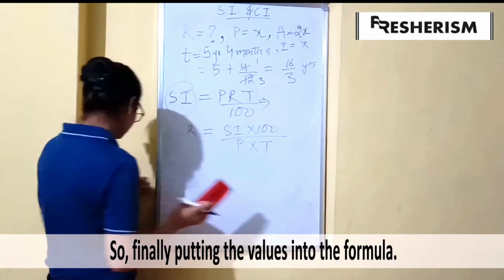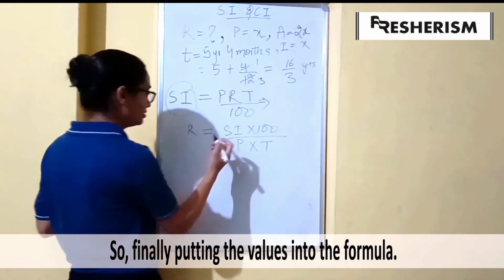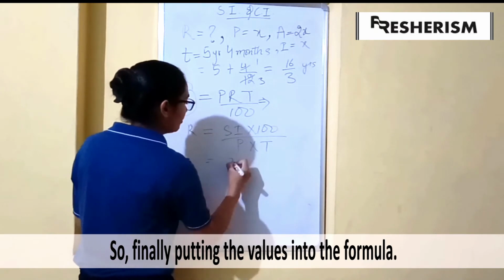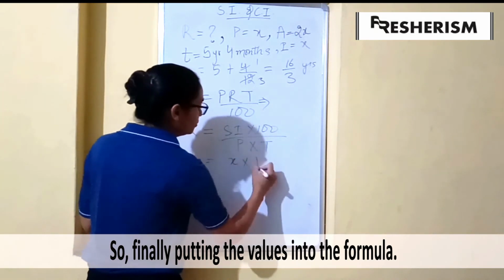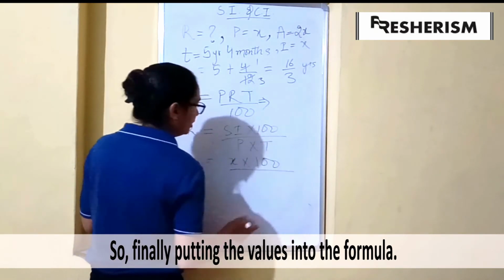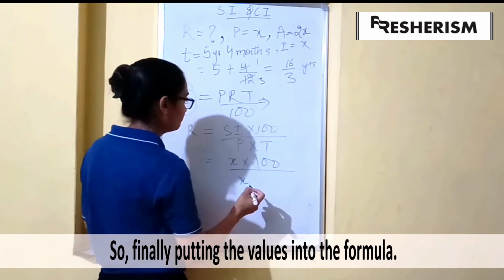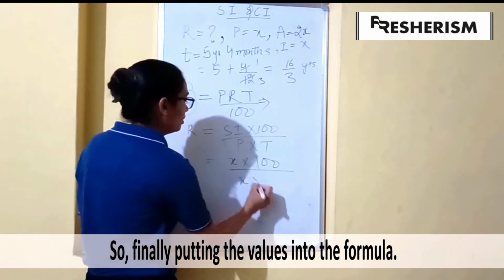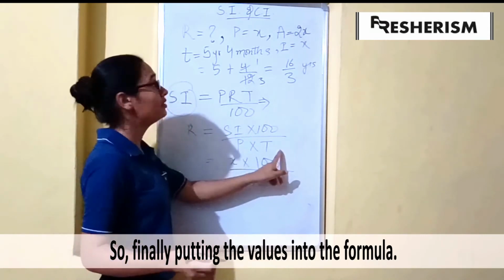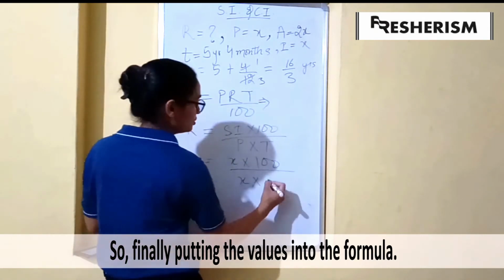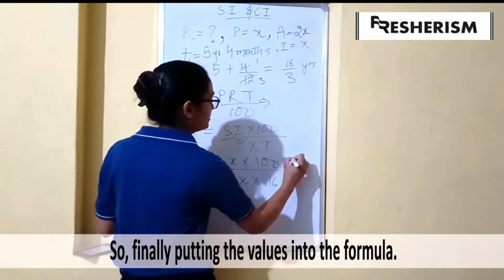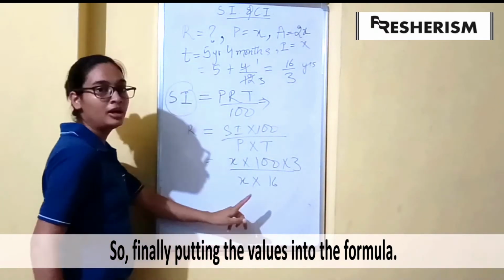Interest we have is x, into 100, divided by principal, which here is x, into time. Time we have is 16 by 3, so 16 by 3 goes upside. This is our rate.